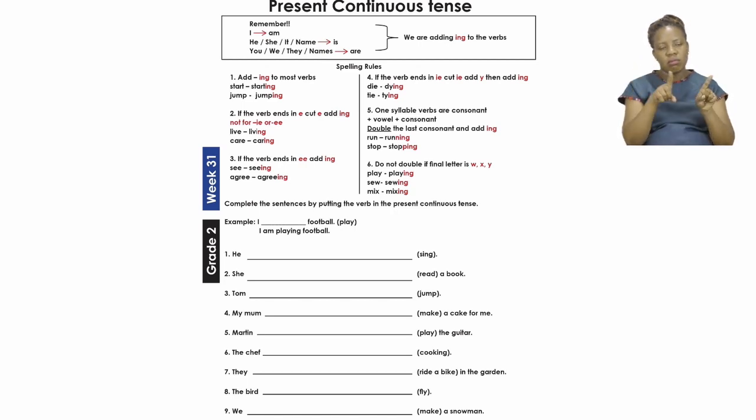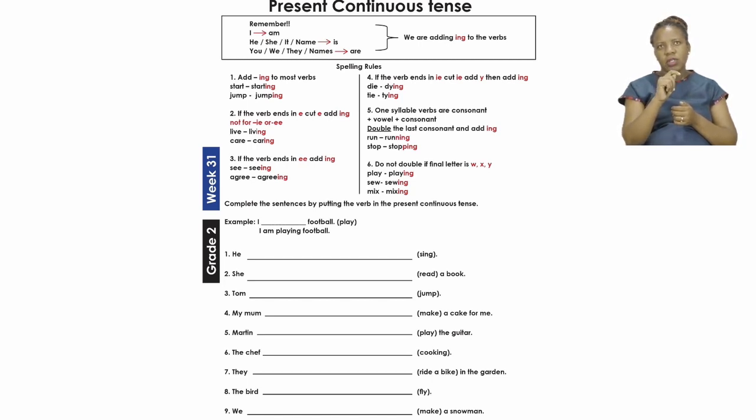Now, rule number 5 says it's one syllable verbs that end with a consonant. Then you double the last consonant and add ing. So, if we have the word run, we have a consonant at the end. We have to double it and then add ing. Run, running. Stop, there is a consonant at the end, the P, and it becomes stopping.